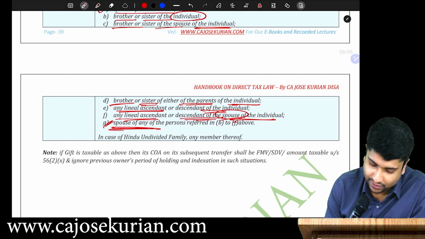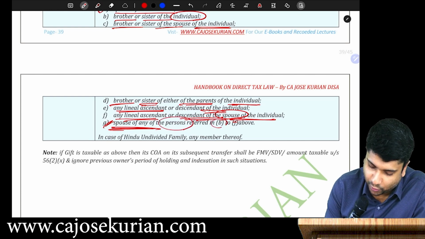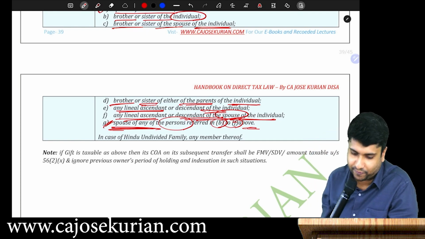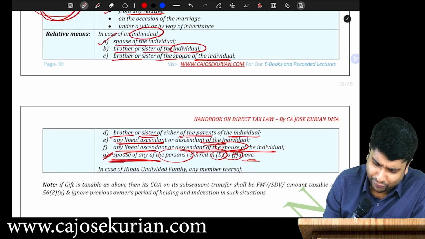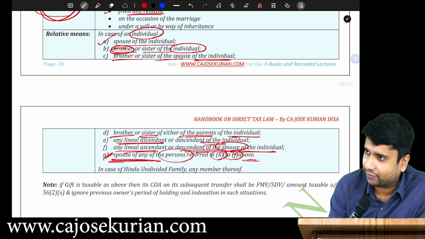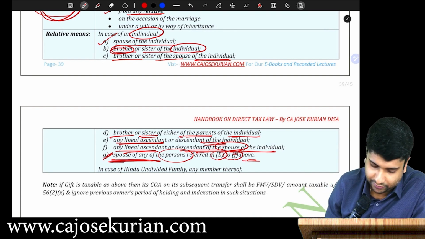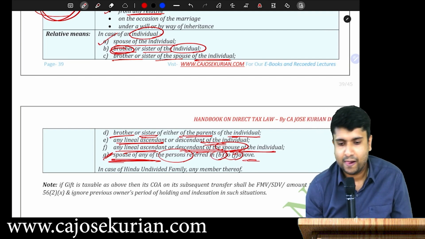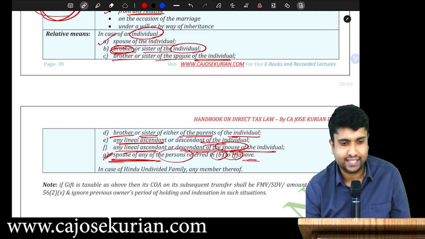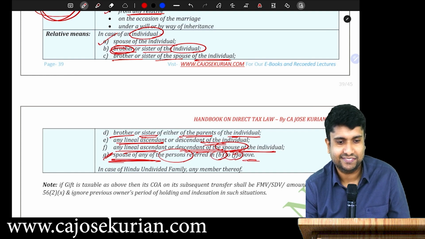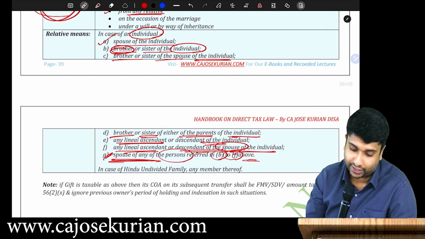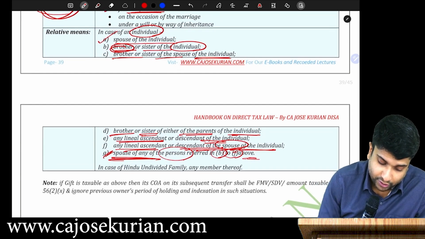Keep quiet and listen. Spouse of any of the persons referred to in B to F above. What do you mean by spouse of any of the persons from B to F? That simply means, say for example, your brother is your relative, right? Brother's spouse is also a relative. Your sister is your relative. Sister's spouse is also a relative. Are you with me? Ascendant means father, grandfather. Descendant means son, grandson, daughter, granddaughter. That's it. Now, moving on.